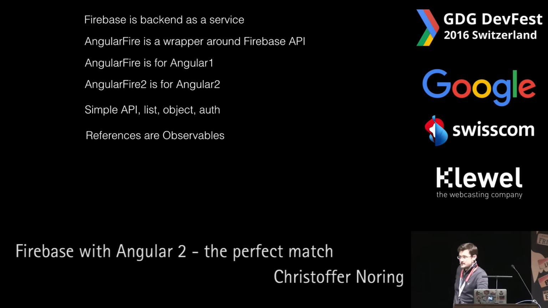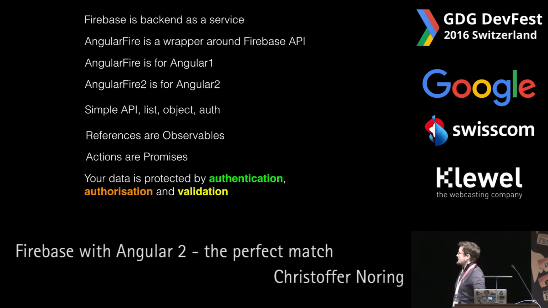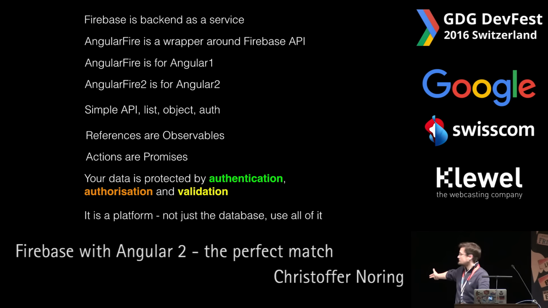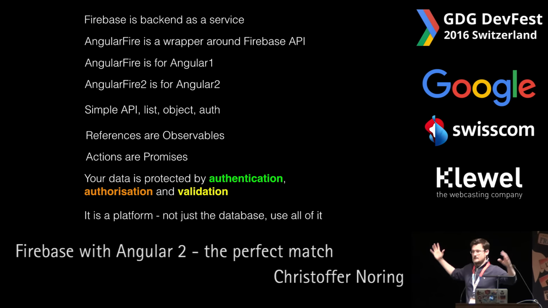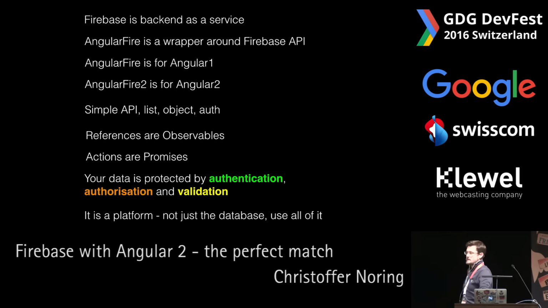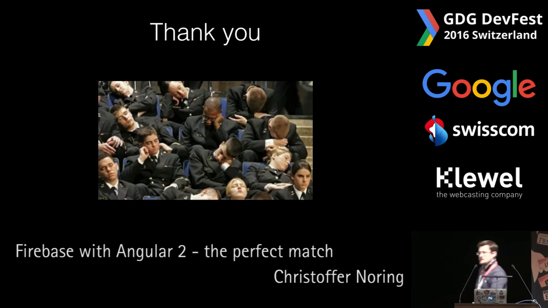Also, references to a point in the database are observables. The actions that we perform, the CRUD actions such as create, delete, and so on, are promises. And your data can be protected by authentication, authorization, and validation. And it is a platform. It's not just a database. But I guess you heard that from Matteo already. It's very big, right? Firebase is not that thing that started in 2011 anymore. It's a very, very big project. Thank you so much for listening.